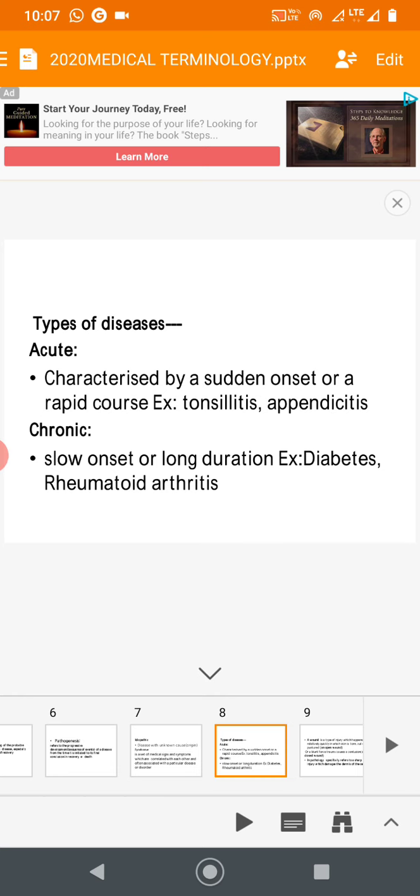Chronic is slow onset or long duration. Slow onset, diagnosis takes more time, like diabetes, which is the best example. Some bone-related diseases, and non-communicable diseases like rheumatoid arthritis and diabetes, are the best examples.